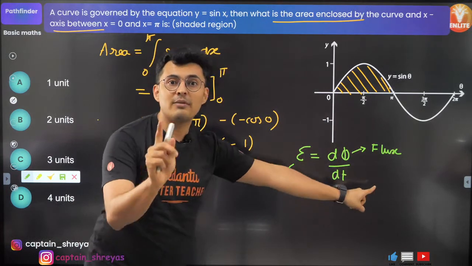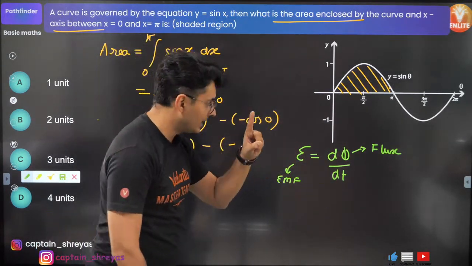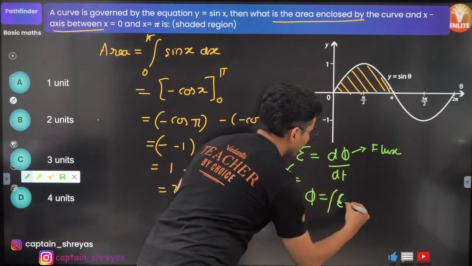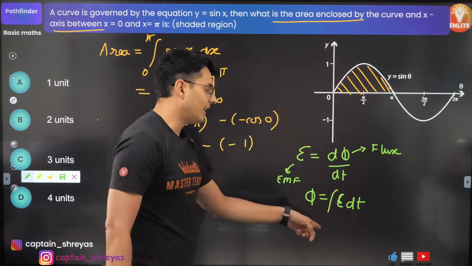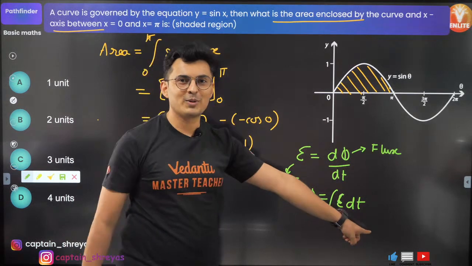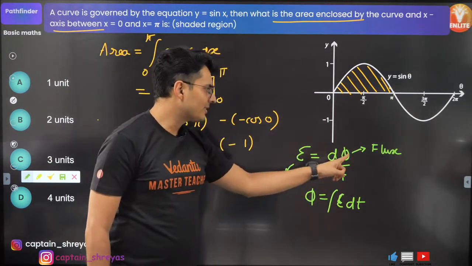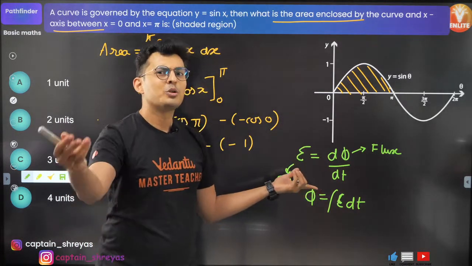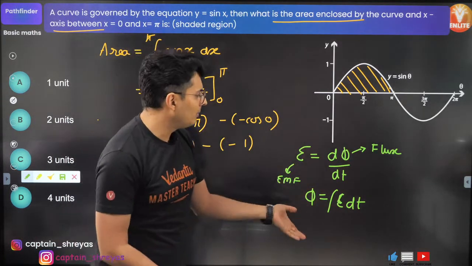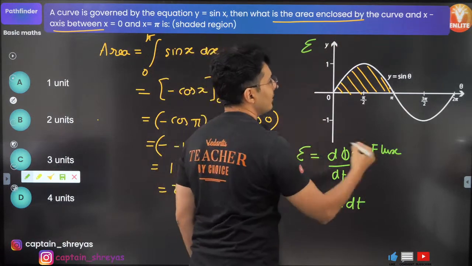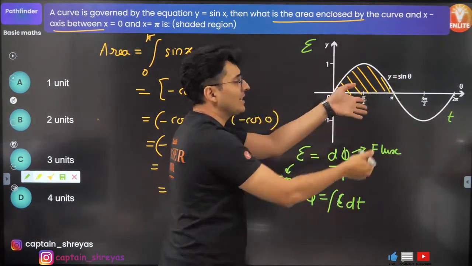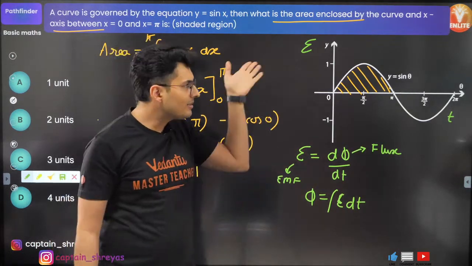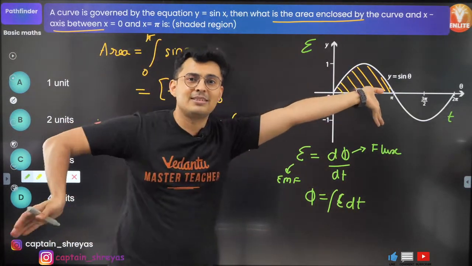If EMF is derivative of flux with respect to time, that means the flux is integration of EMF with respect to time, correct? If EMF is derivative of flux, flux is integration of EMF. As simple as that. So they might as well make a problem like this. This is EMF, this is time. How much flux is created from 0 to pi seconds? It's the same question, rephrased.